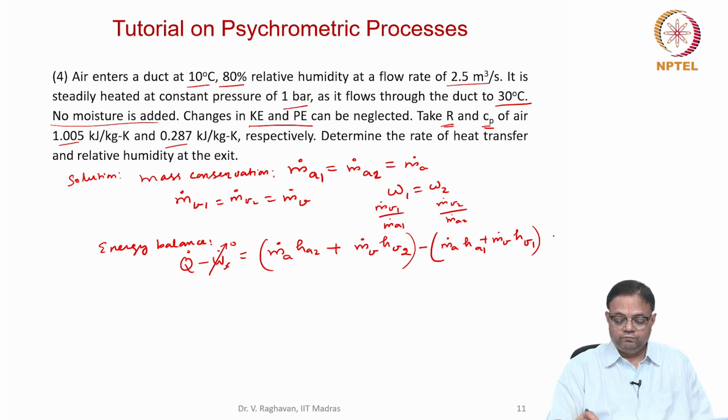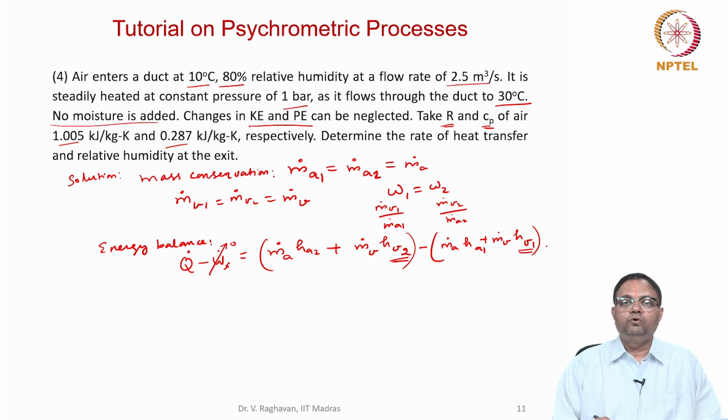Please understand that this is the mass of dry air into its enthalpy. Obviously, this enthalpy can be calculated by Cp into T. Similarly, here it is the mass of water vapor into its enthalpy. How will you get this enthalpy? This is from the steam tables. So HV2, HV1, etc. we have to get from the steam table. From the corresponding temperature, we can get the saturated vapor's enthalpy and substitute here.